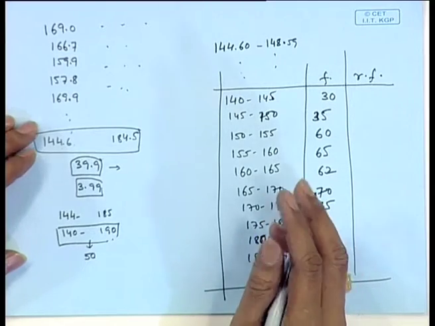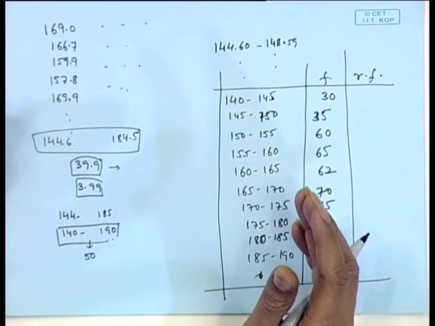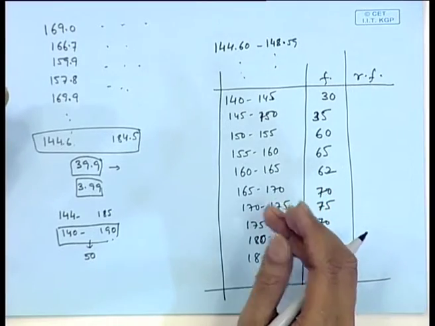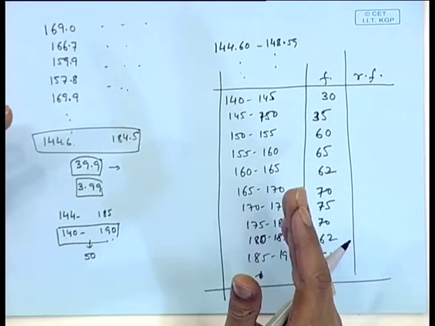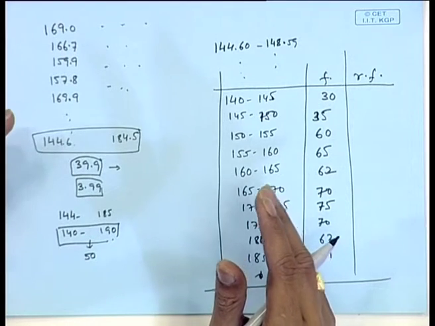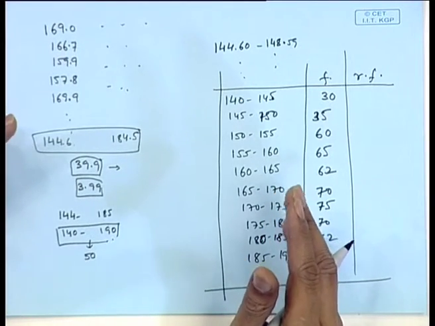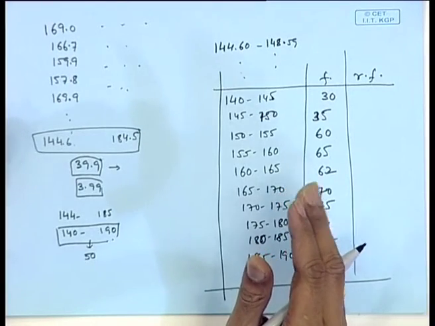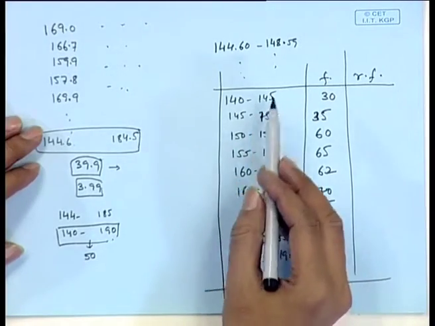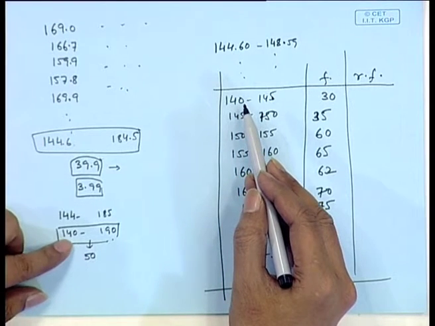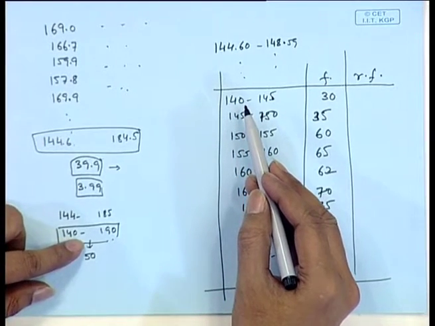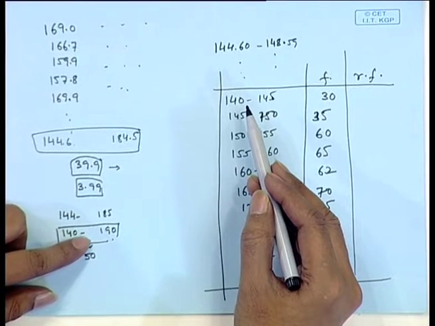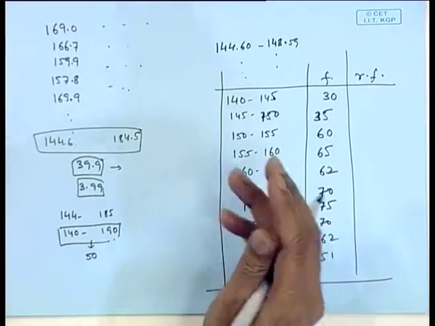How many class intervals are sufficient to represent a given data into a frequency distribution? So, the general principle is that the number of intervals should not be too small, it should not be too large also. If you keep too small, then a lot of information is hidden. For example, if I make only say 2 intervals, say 145 to 165 and 165 to 190, then we are not able to distinguish the persons who are between 140 to 150 and between 150 to 160 etc., because everything we are putting into the same.